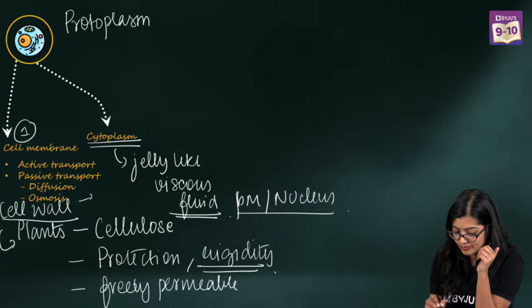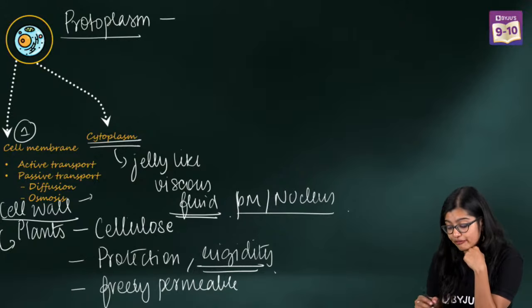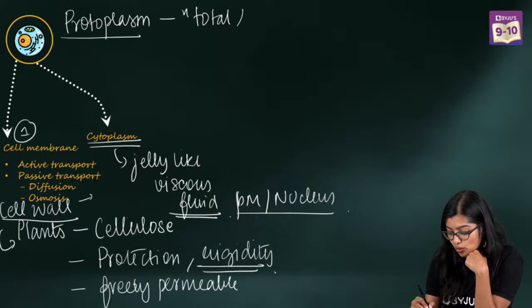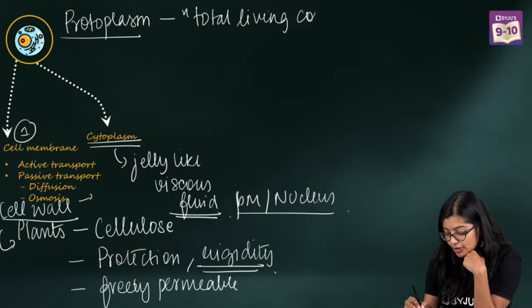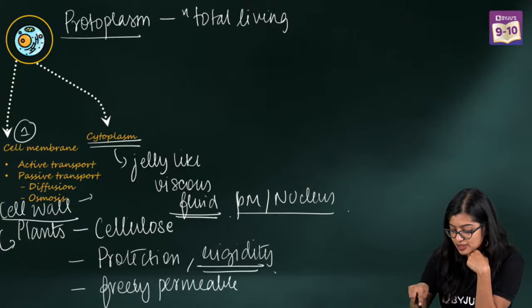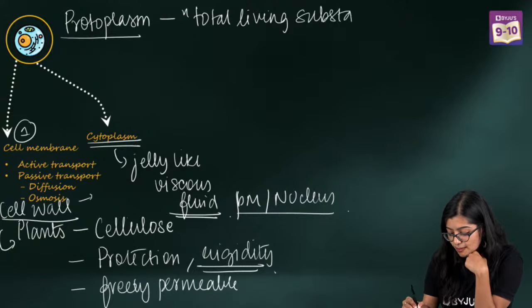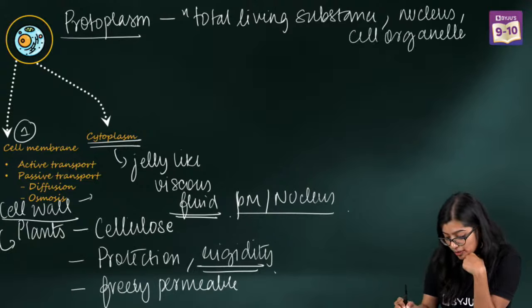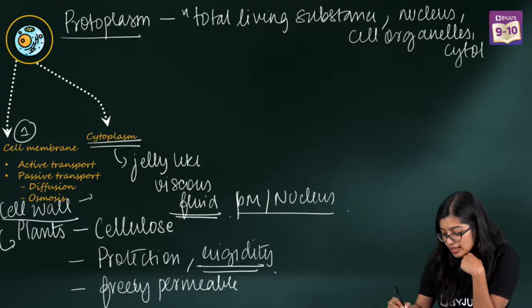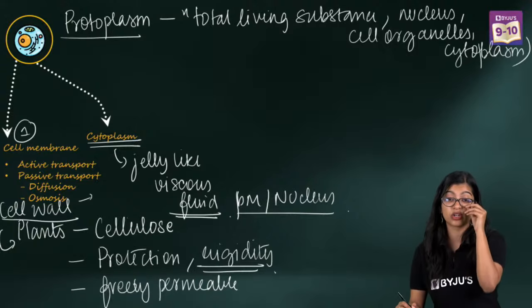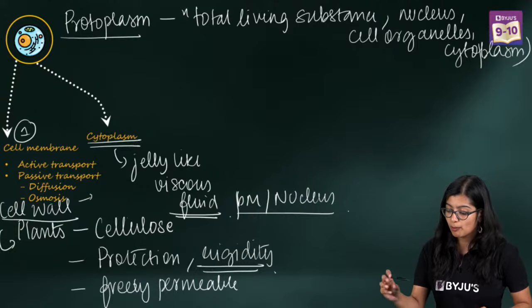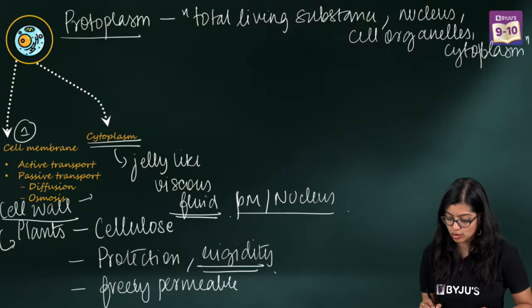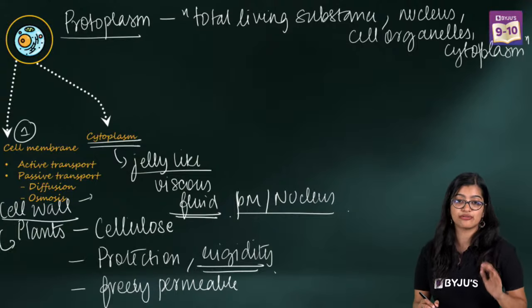Now when we talk about cytoplasm, another thing that comes into the picture is protoplasm. How are cytoplasm and protoplasm different? Protoplasm is the total living substance, which includes the nucleus, the cell organelles and the cytoplasm. So all the total living components are included in protoplasm. But cytoplasm is just a jelly-like fluid. So are we clear with this?